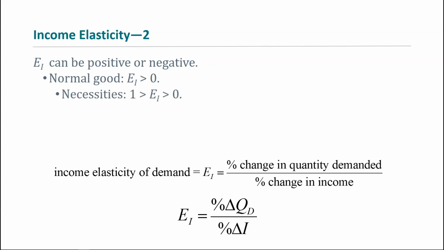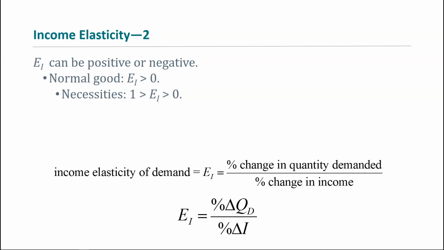Now, whether it's more elastic or inelastic, again, depends on what type of normal good we're talking about. For necessities, we'll see an elasticity that is positive, but that's less than 1, meaning it's inelastic in demand. So a necessity is something like maybe gasoline or medical care, maybe your pharmaceuticals, things that you need to stay healthy.